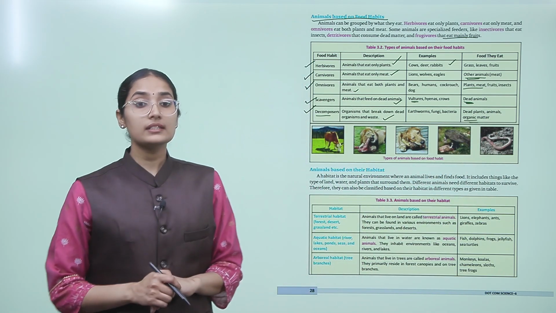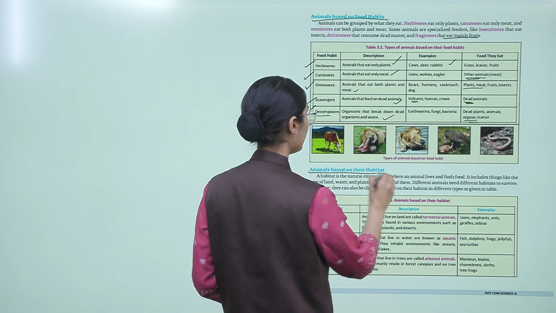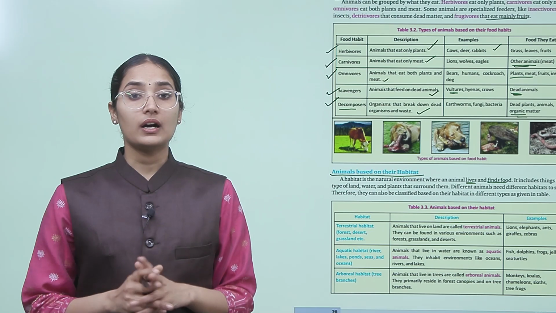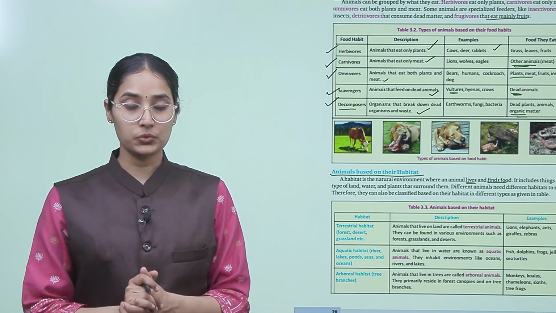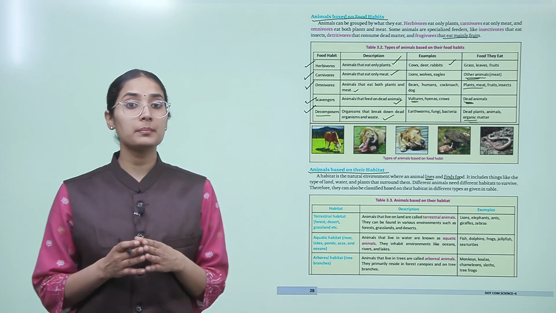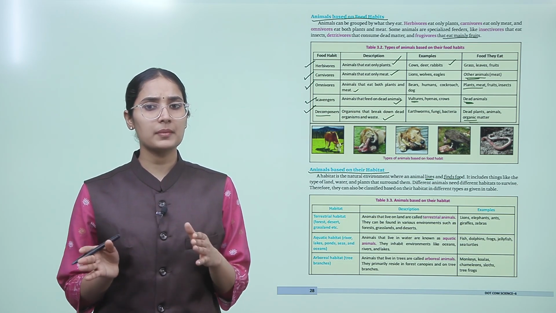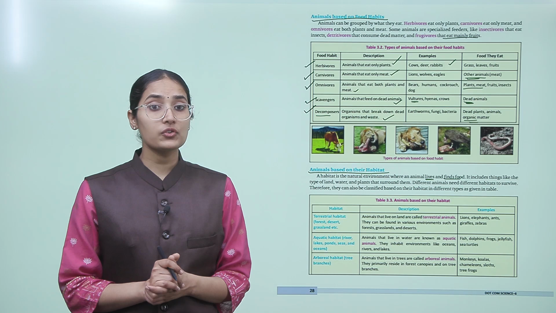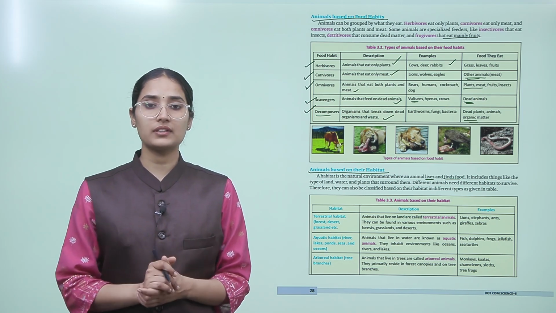Now let's understand the animals based on their habitat, the place where they live. A habitat is the natural environment where an animal lives and finds food. It includes things like the type of land, water and plants that surround them. Different animals need different habitats to survive. Therefore, they can be classified based on habitat into different types, as given in the table.